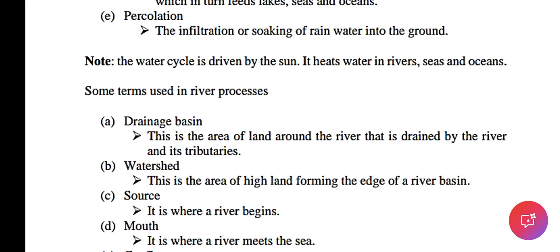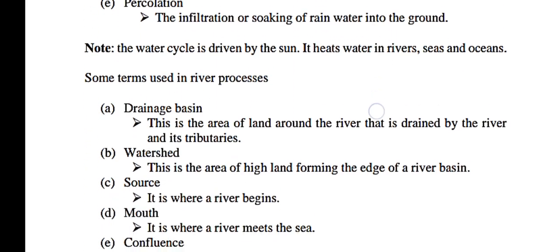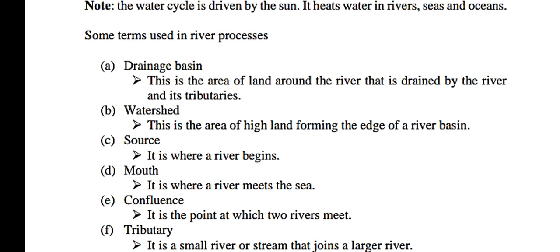Okay, the drainage systems. We are going to see some terms used under the river process. We have the drainage basin. This is the area of the land around the river that is drained by the river and its tributaries. Then there is another term which is known as the watershed. This is the area of high land forming the edge of the river basin.